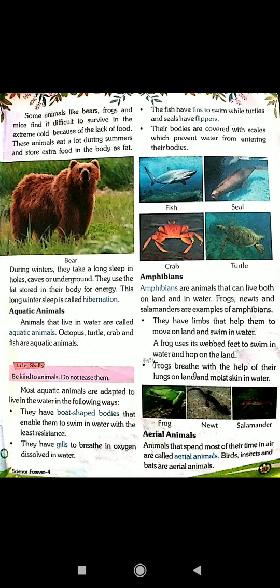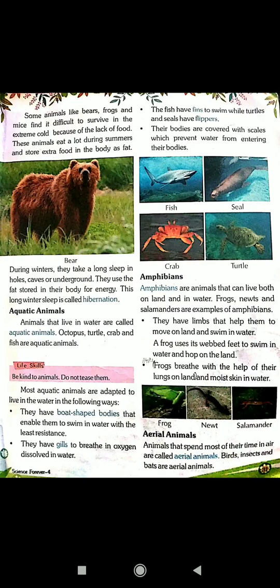The fish have fins to swim, while turtles and seals have flippers. Their bodies are covered with scales which prevent water from entering their bodies. Here, the pictures of fish, seal, crab and turtle.